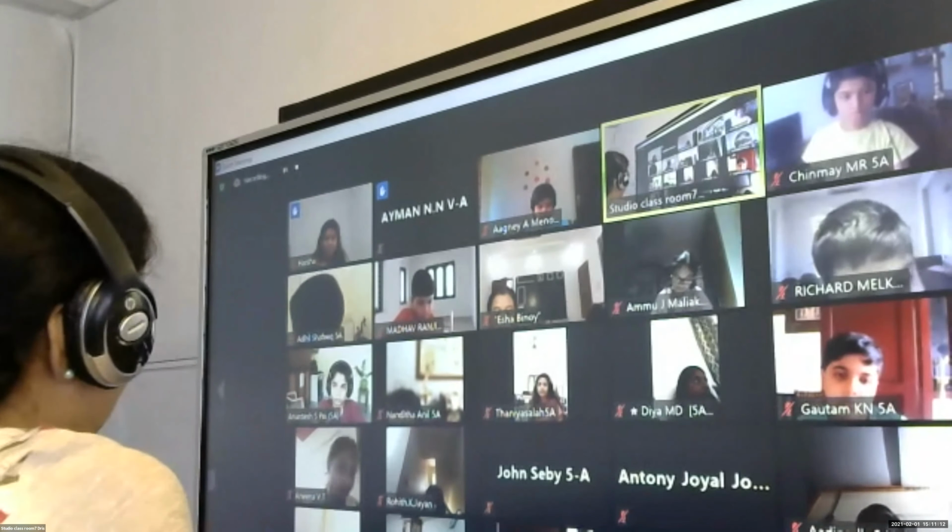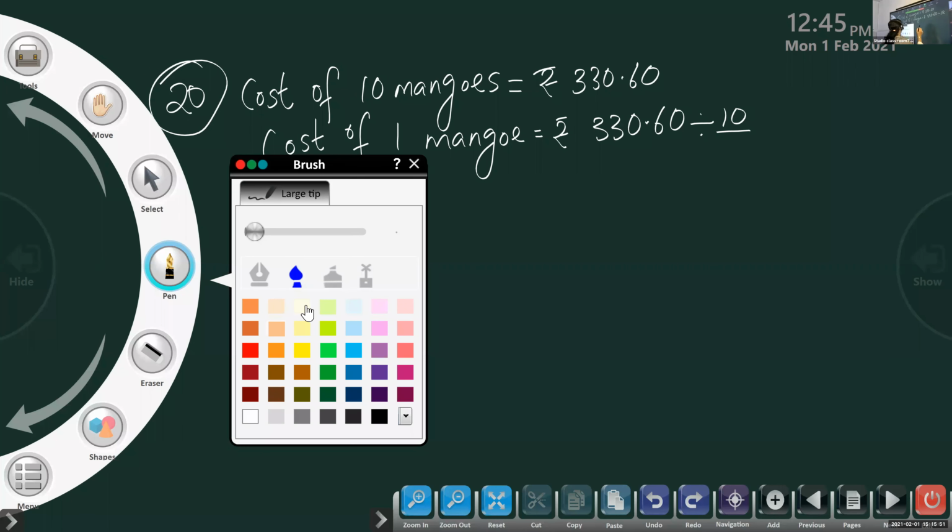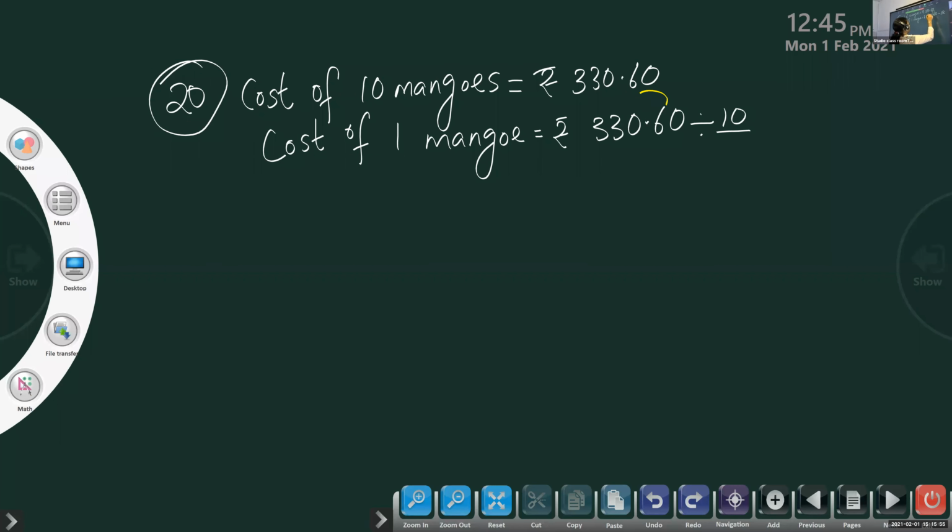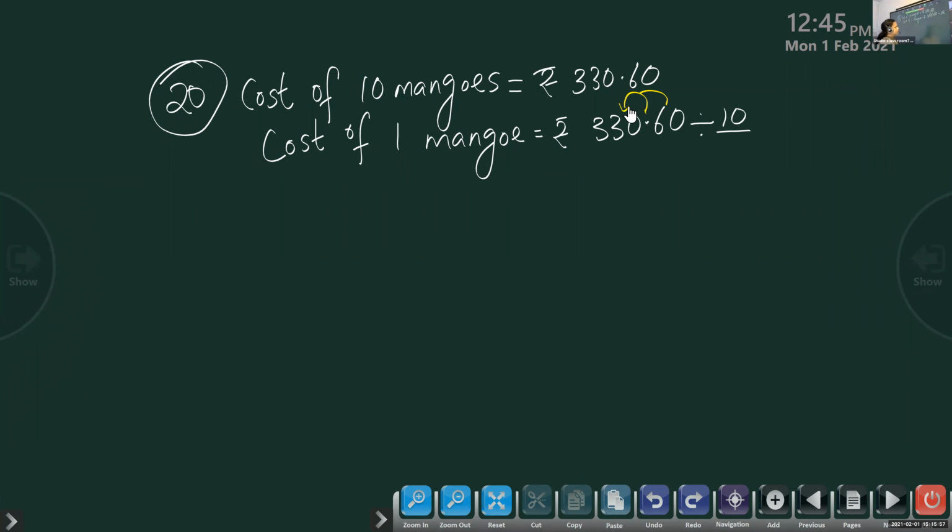You have to move the decimal point 1 number to the left side. So what's the answer? Children, tell me the answer. 33.06. If you write 0 also, there is no problem, if you don't write, because they are equivalent decimals.